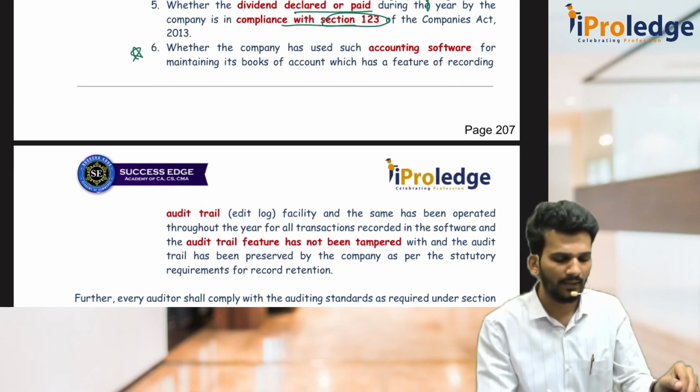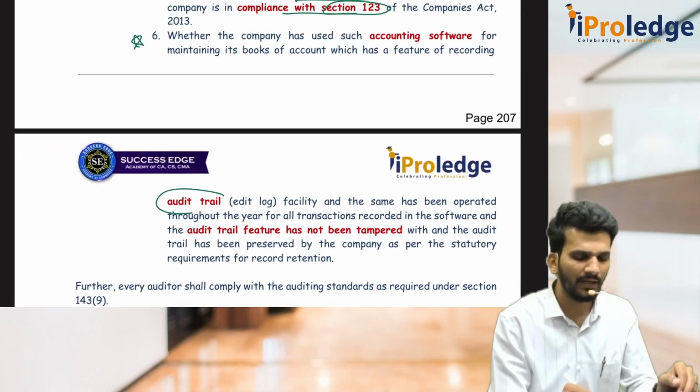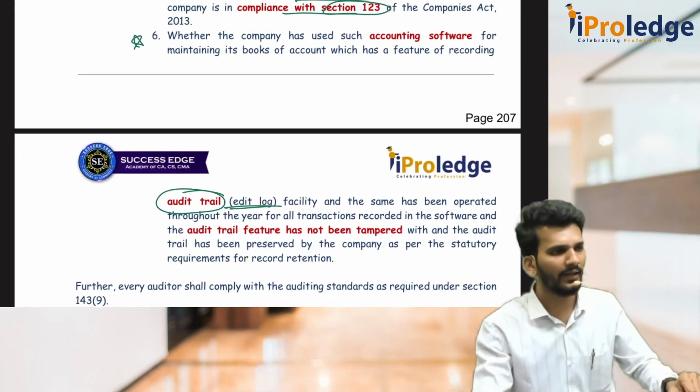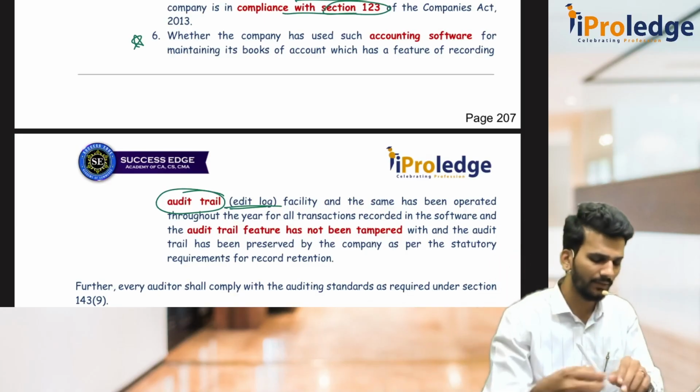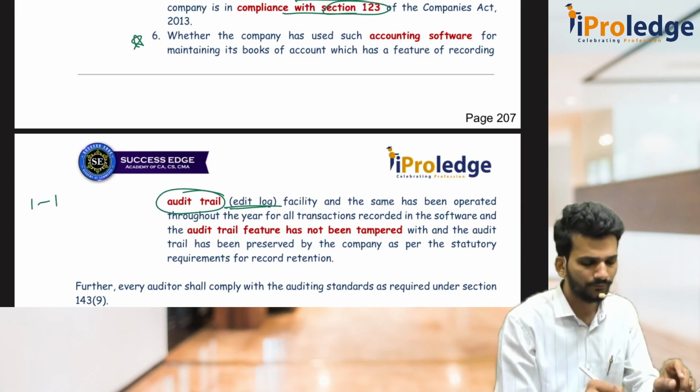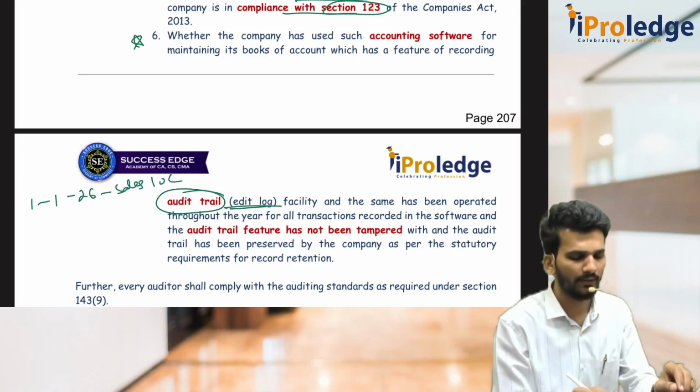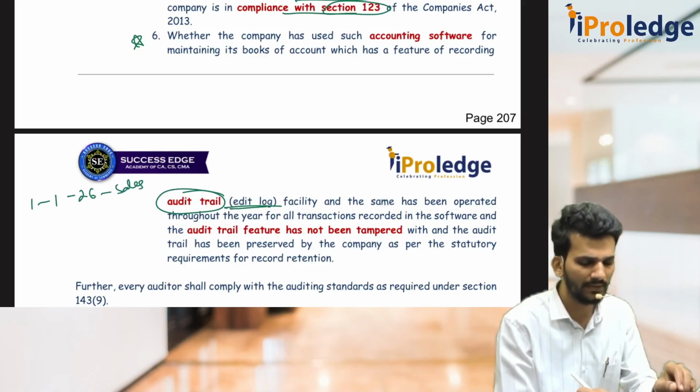And this is important, the 6th point. Whenever the company is there, the company should have something called an audit trail or edit log. What is an audit trail or edit log? Whenever any transactions are being entered, for example, I say that on 1-1-26 there is a sale of 10 lakh rupees. They entered in the books of accounts 10 lakh rupees, sales register.